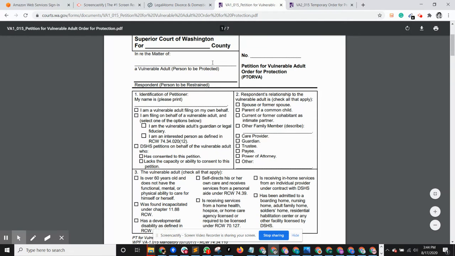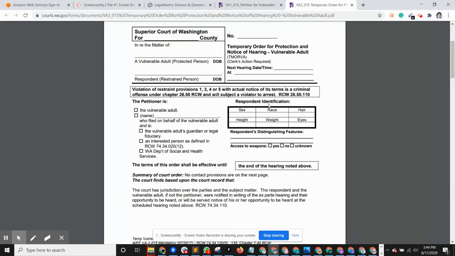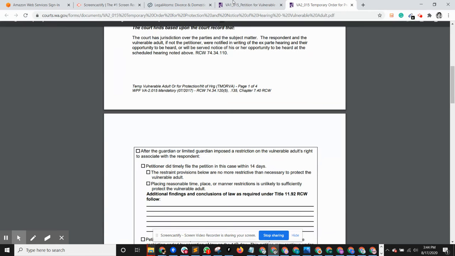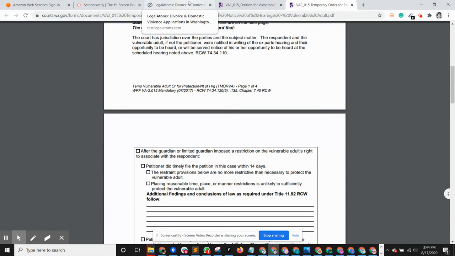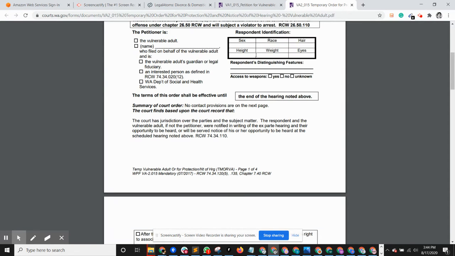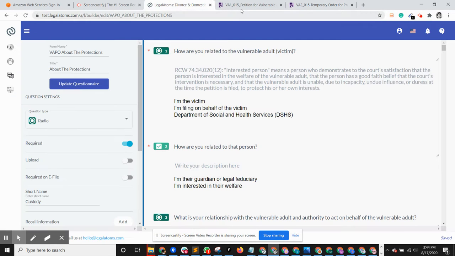So this is the petition on one tab, and the temporary order on another, so I can reference them together, because the petition and temporary order for a case type are generally very similar. So many questions are the same. Sometimes some wordings are different, but the main idea is the same. Or sometimes there are additional or missing questions in the temporary order compared to the petition. What we've seen is the petition is more complete and comprehensive. And then this is the questionnaire for the vulnerable adult.